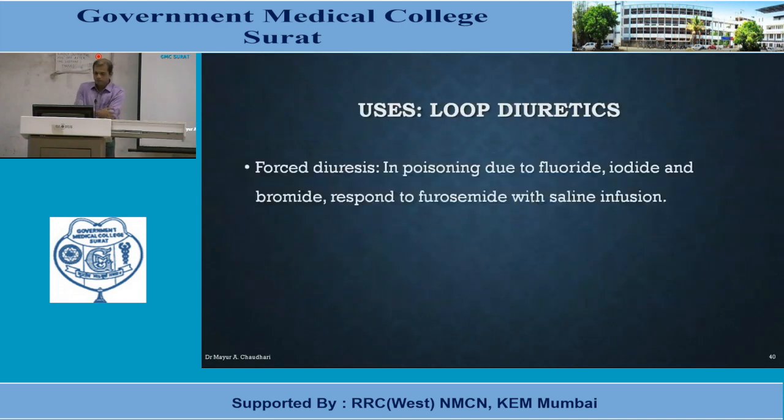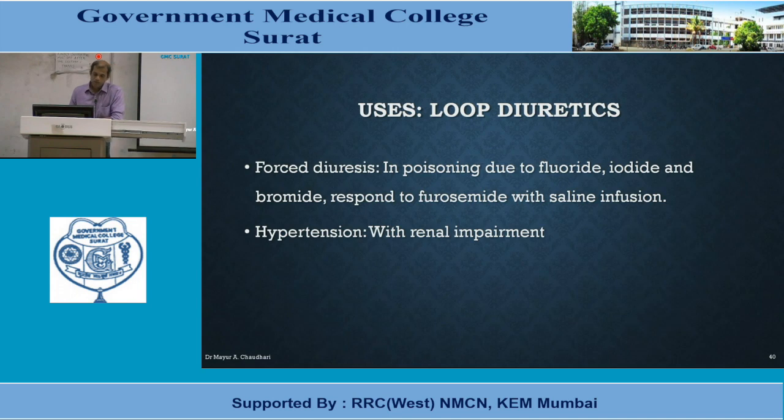Then in many types of poisoning we need to do forced diuresis, like in poisoning due to fluoride, iodide, bromide. Whenever we need to do forced diuresis, furosemide is given along with saline infusion, and that will help to clear out this poison from the body rapidly.